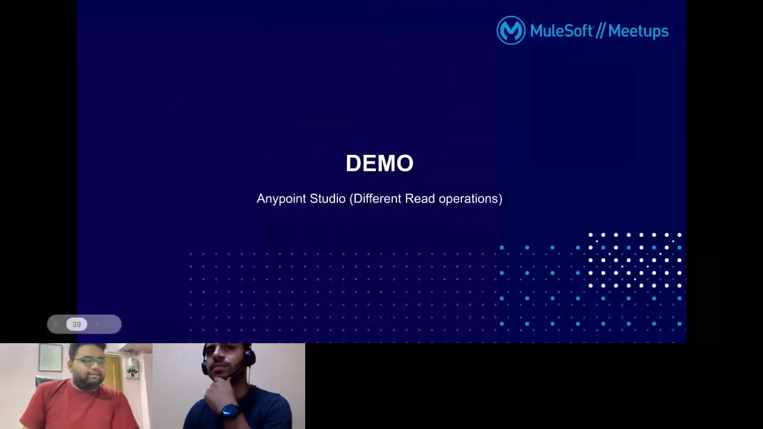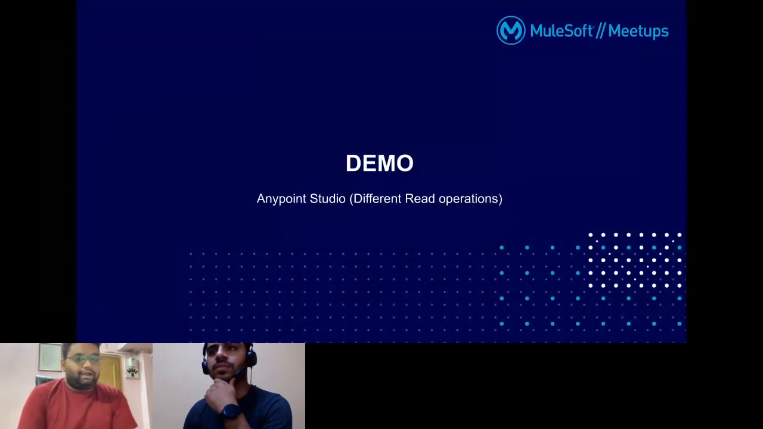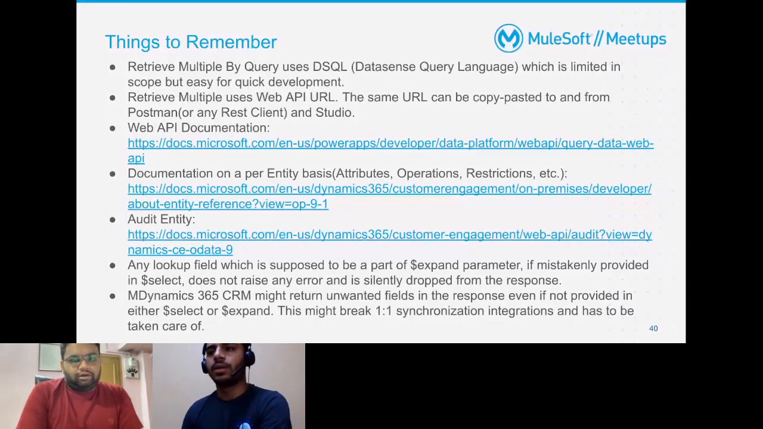So as I showed, there are different read operations performed. Now I have a couple of slides on quick things to remember when you are working with Dynamics, in no particular order. First, as I said, DSQL is limited in scope, but it's easier for quick development so that you don't have to create all those URLs or make it complex. The use case is simple, so just keep it simple.